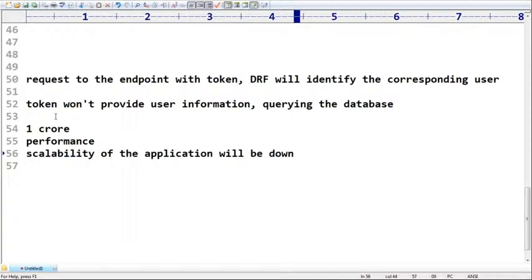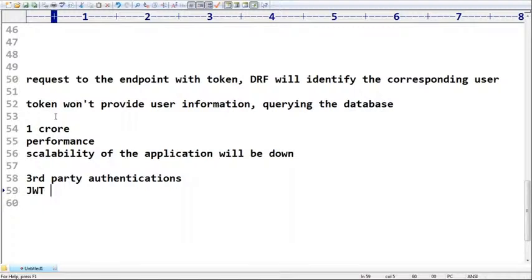To overcome this problem we should go for third party authentication. One such best option is JWT, JSON Web Token Authentication.